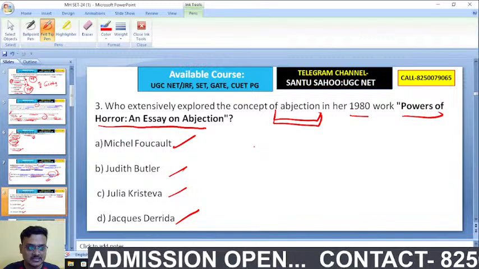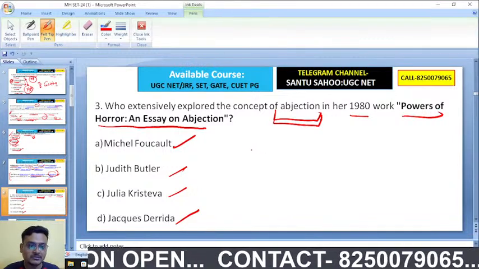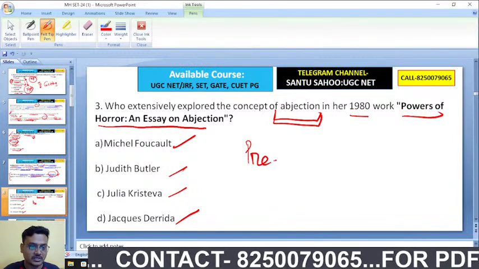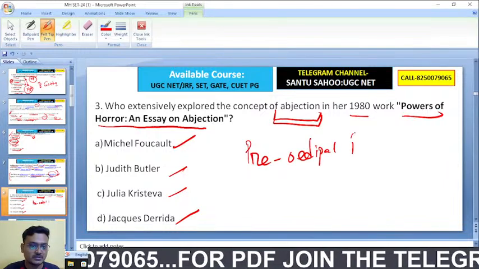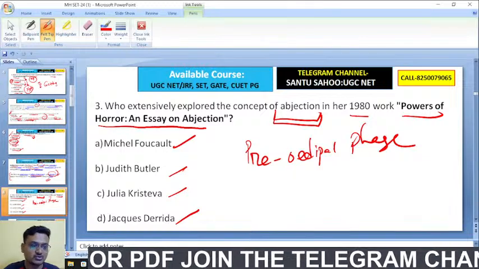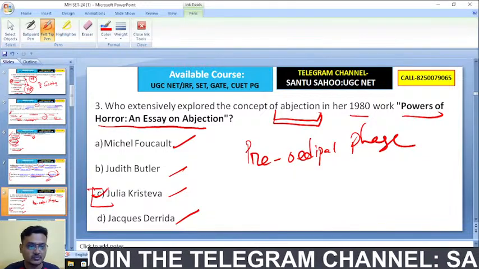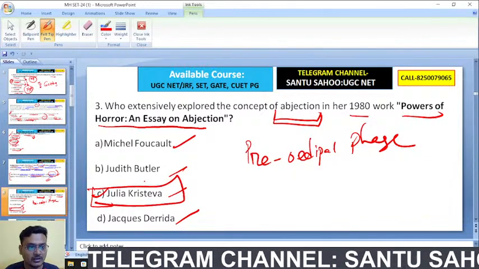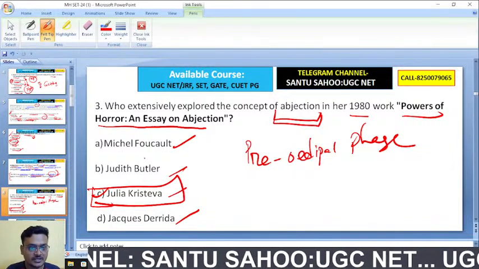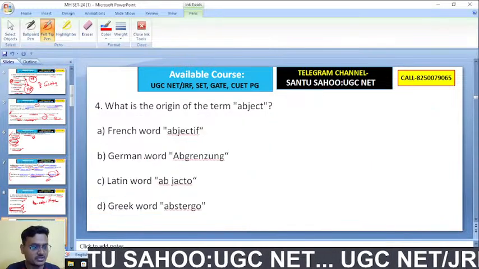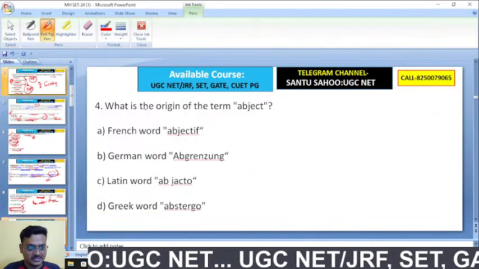Actually, she is talking about the pre-Oedipal phase. So it's Julia Kristeva's famous work, Powers of Horror: An Essay on Abjection, where she is focusing on the pre-Oedipal phase. Now we'll be discussing that as well.